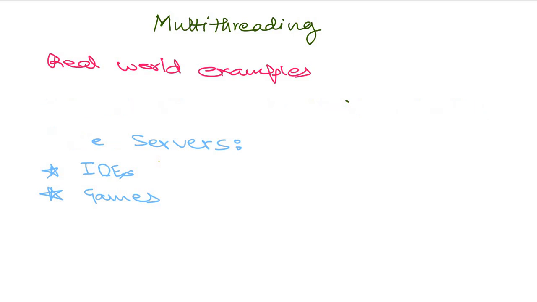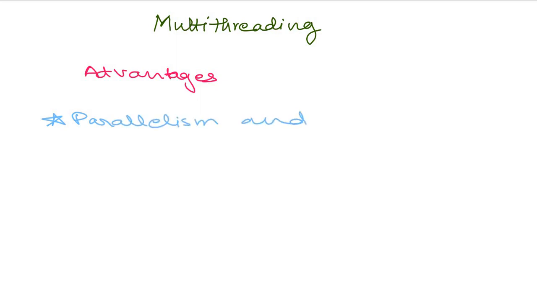Now whatever we use, whatever we do, whatever we study, the most important thing about it that we should know is its advantages, so that we could understand when and how to use it. So let's talk about the advantages of multi-threading. So the first advantage of multi-threading would be parallelism and improved performance. So what basically we mean with this point is that when you have a lot of things that you can run at the same time. So that's the basic definition of multi-threading, that we do several things at the same time. So we have parallelism and we have improved performance.